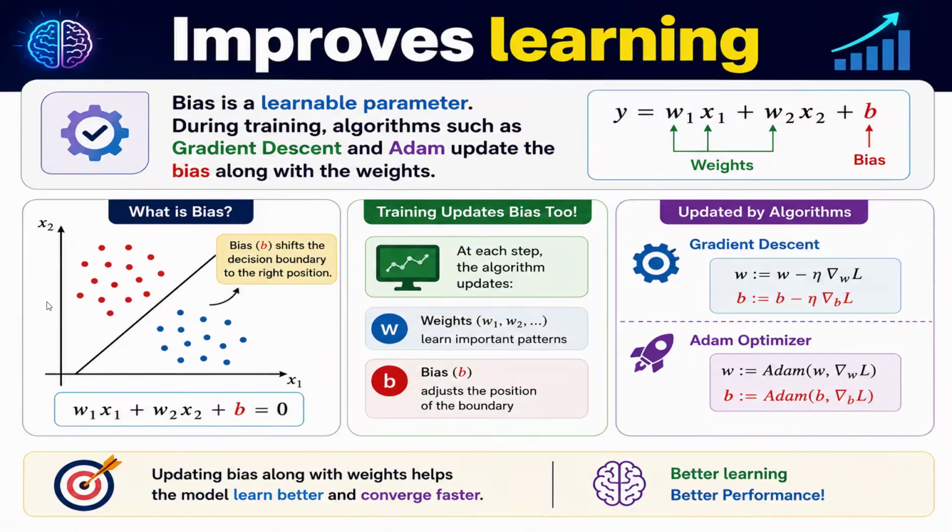It also improves learning. Bias definitely improves learning because it is added with the weight and input, and at the end the output is calculated. If there is loss or error, then what happens? Again, weights are updated, so there is definitely a role of bias. In gradient descent and the Adam algorithm, the bias is also updated along with the weight. So that's why bias improves the learning every time.